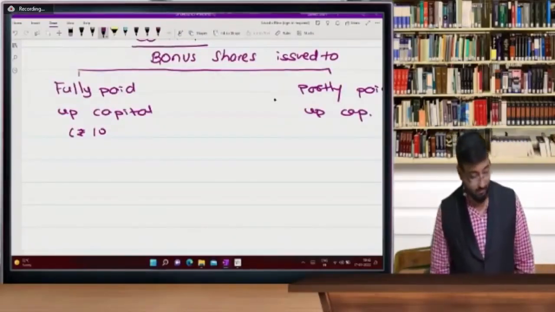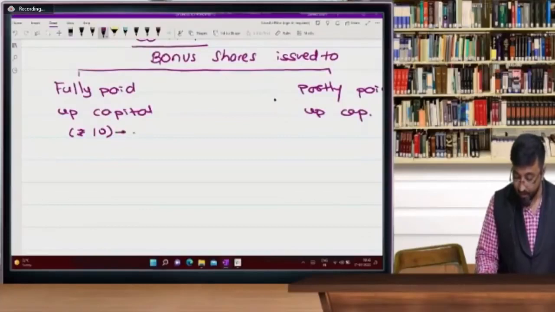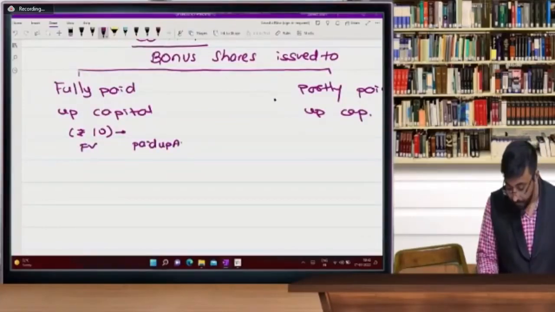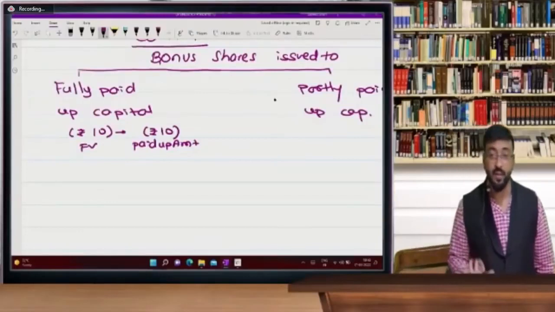Sorry for that. Okay. Rupees 10 is a face value and paid up amount is also rupees 10. So you paid full amount till now. So nothing is remaining.